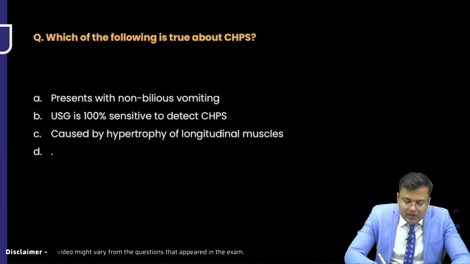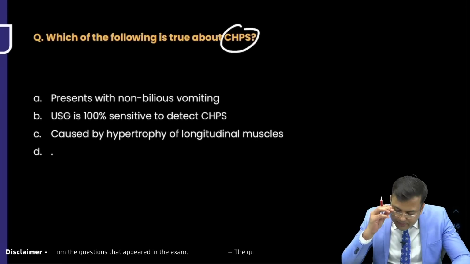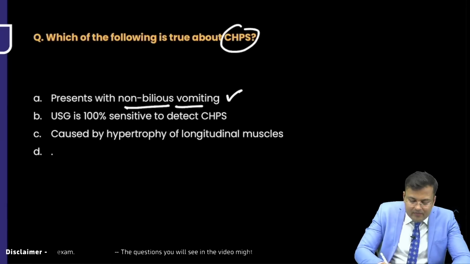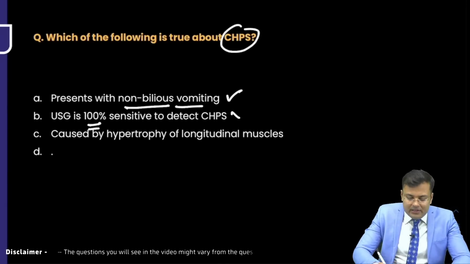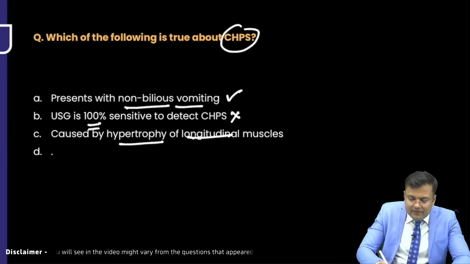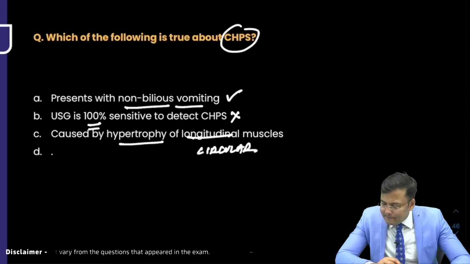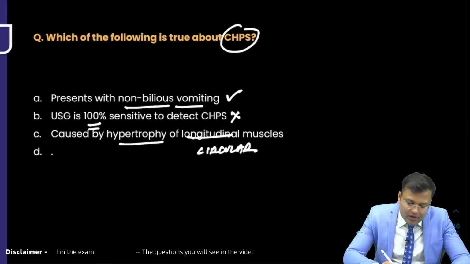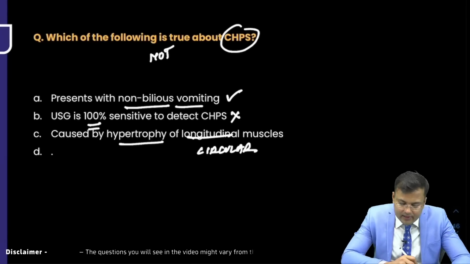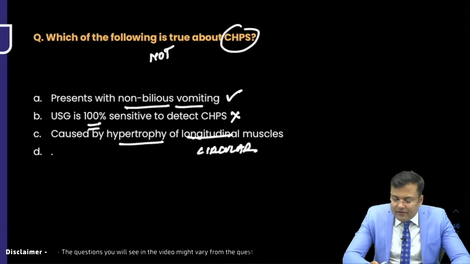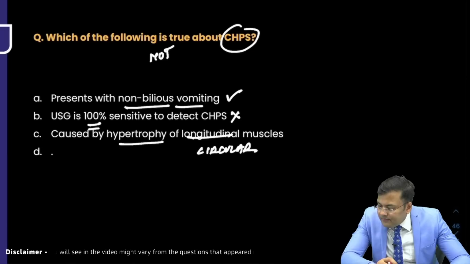Which of the following is true about congenital hypertrophic pyloric stenosis? It presents with non-bilious vomiting. Yes. Ultrasound is 100% sensitive. It's not. Caused by hypertrophy of circular muscle fibers, not the longitudinal. Can you tell me what was the fourth option? Okay, not true. So it is caused by hypertrophy of circular muscle fibers, not the longitudinal.